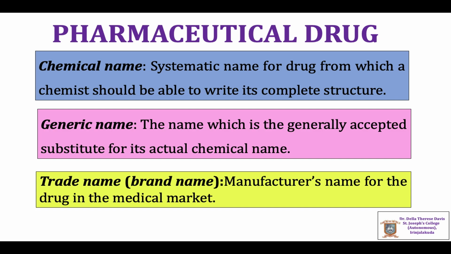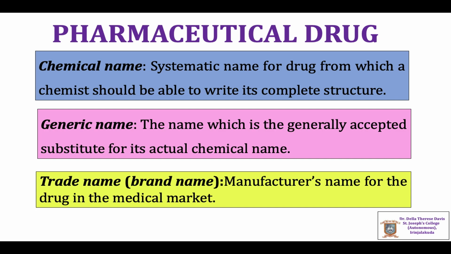A pharmaceutical drug has a chemical name, generic name, and a trade name. The systematic name for a drug from which a chemist can write the complete structure of the molecule is called the chemical name.